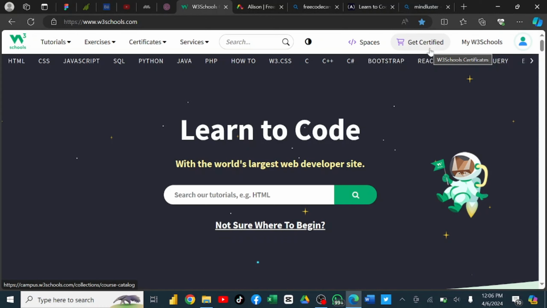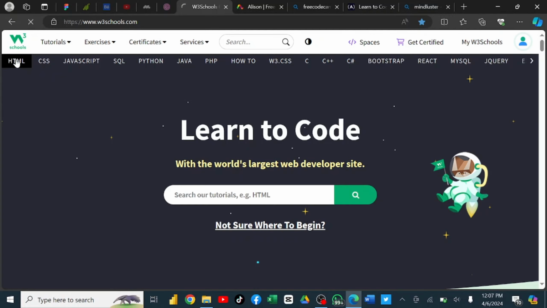So the first website that you can use to learn for free is W3 School. W3 School, as you can see, has different varieties of skills you can learn, and different varieties of code you can learn. So as you can see here, you can see HTML.